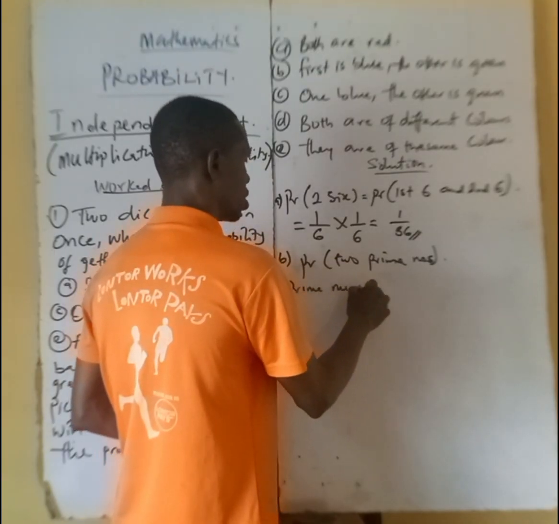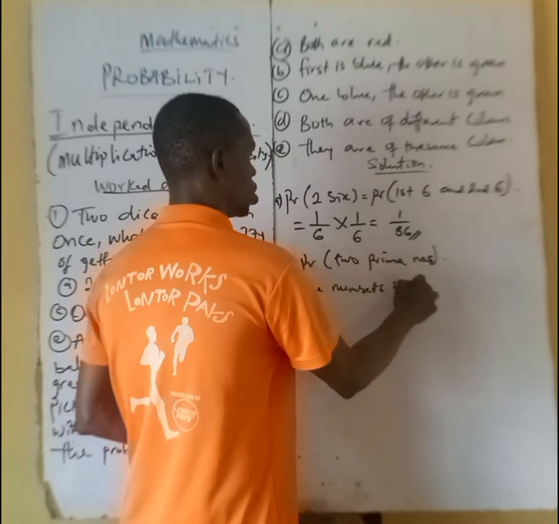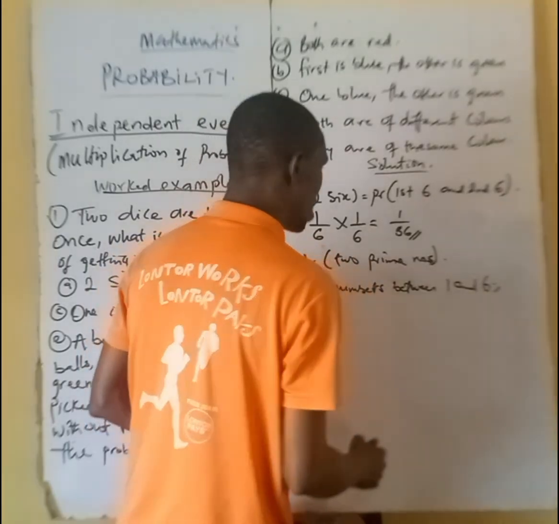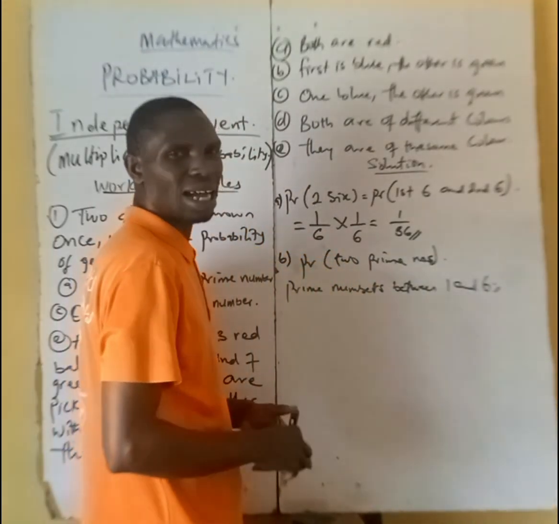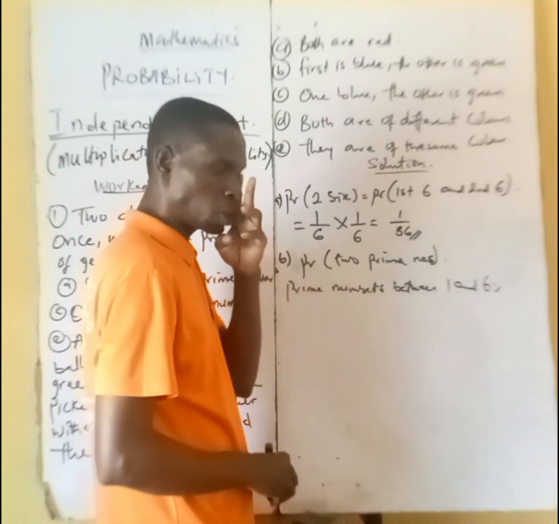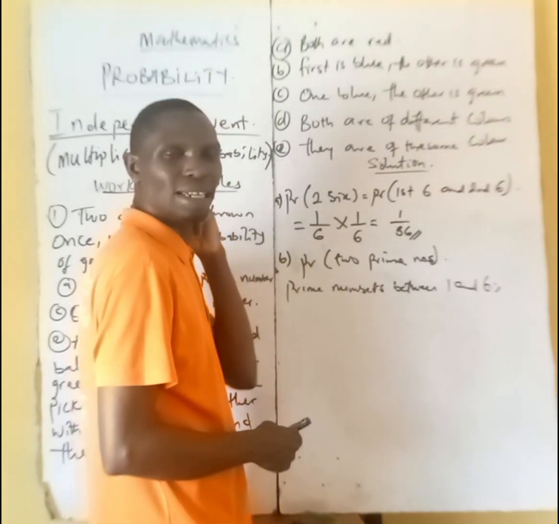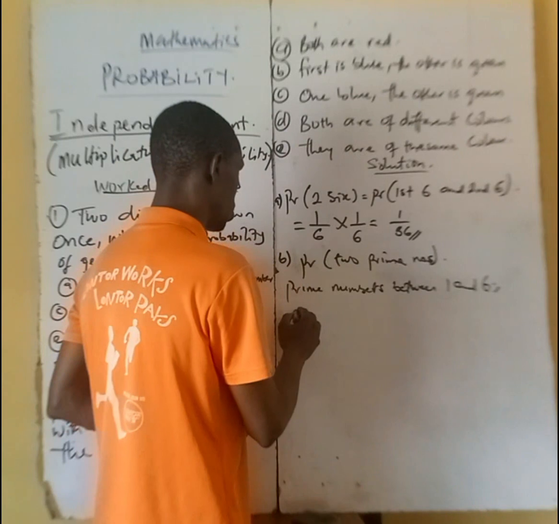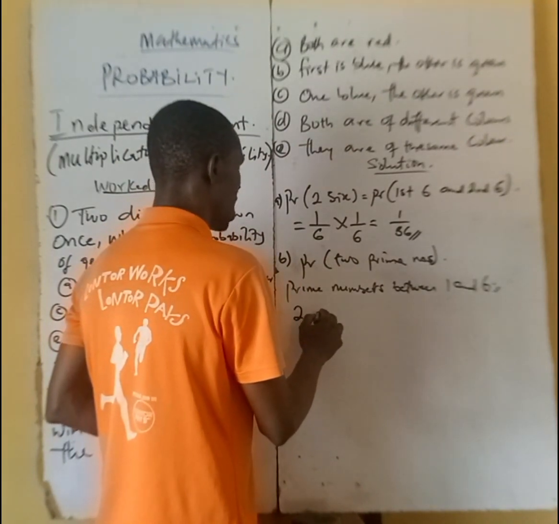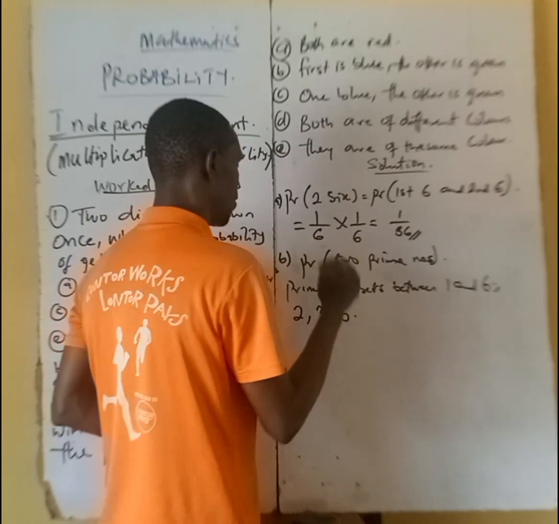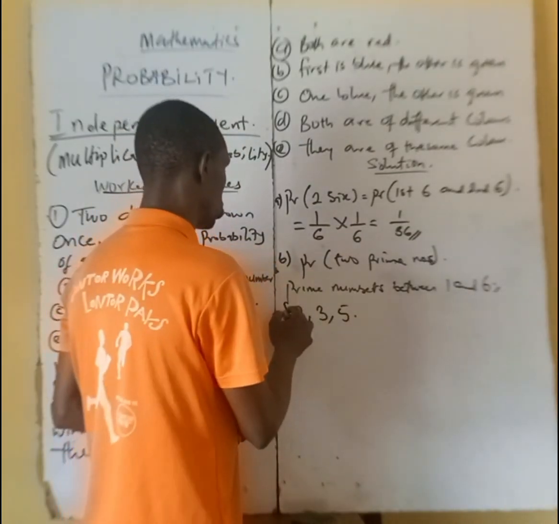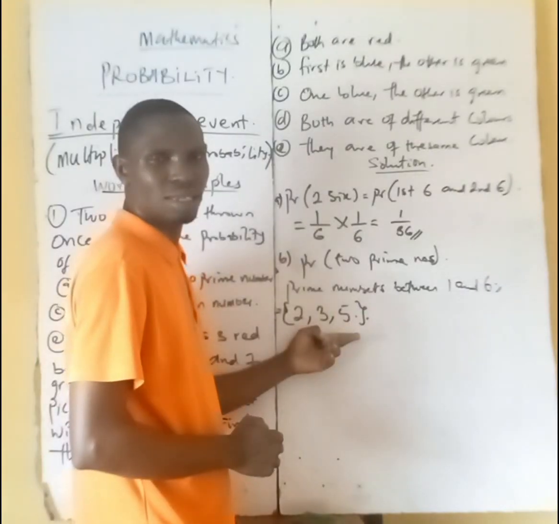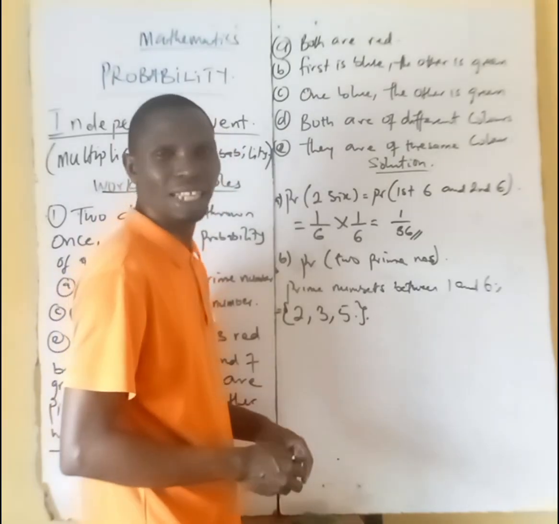Prime numbers between 1 and 6. First, what is a prime number? Prime numbers are numbers that can only be divided by themselves and 1. So between 2 and 6, we have 2, we have 3, and we have 5. These are the possible prime numbers between 1 and 6, which is the number of faces of a die.